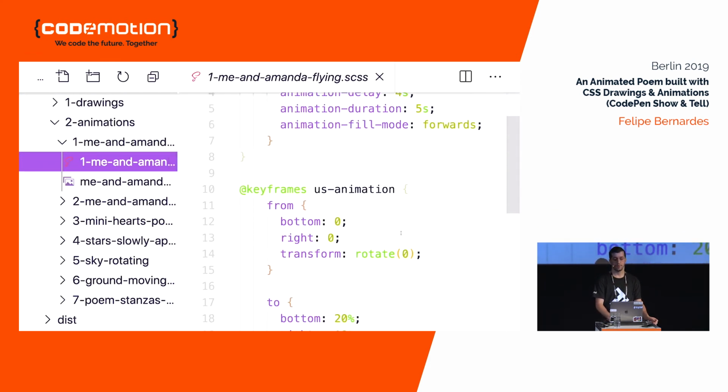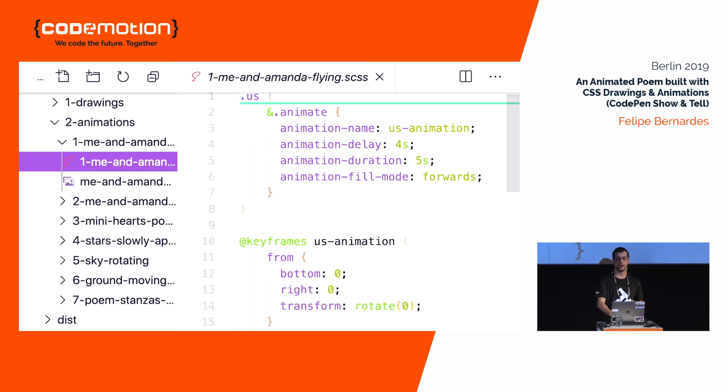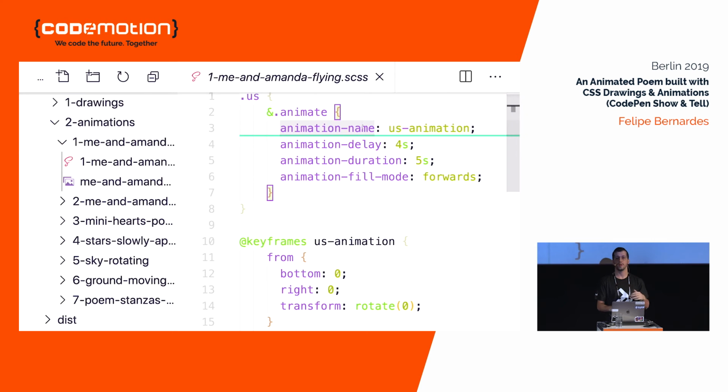Okay, so basically for each animation in CSS, we need keyframes. And the keyframes determine how the animation starts and how it ends, okay? Besides the keyframes, we also need to tie it to the element with animation name.